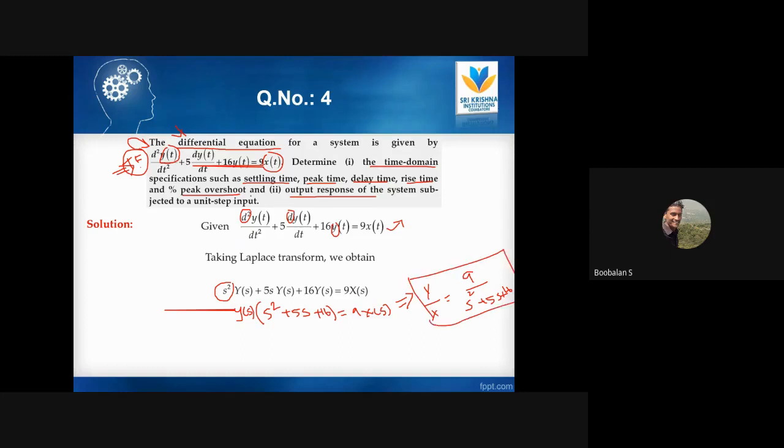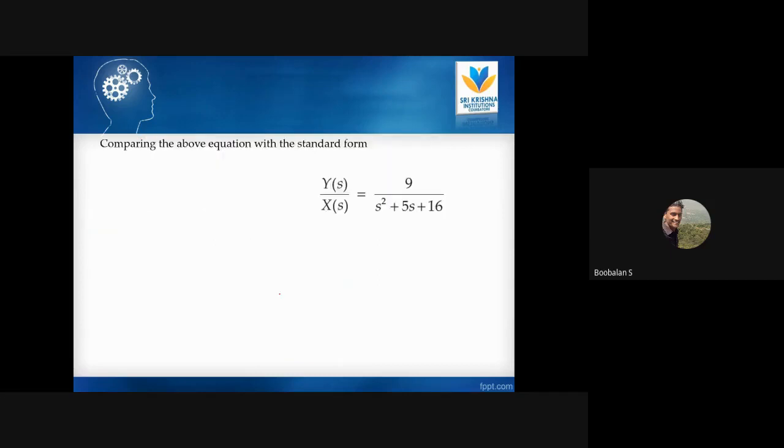So we have gone one step further. We always expect them to give the transfer function, but it is not actually mandatory. So they can also give it this way: they give the differential equation, we need to take the Laplace transform, rearrange it, and get a transfer function that looks like this. So now we have the equation 9 by s square plus 5s plus 16. This is now our transfer function. Now we can compare it with the general second order format.